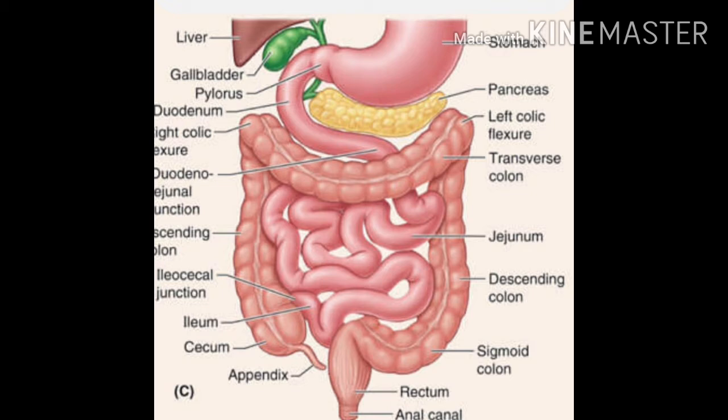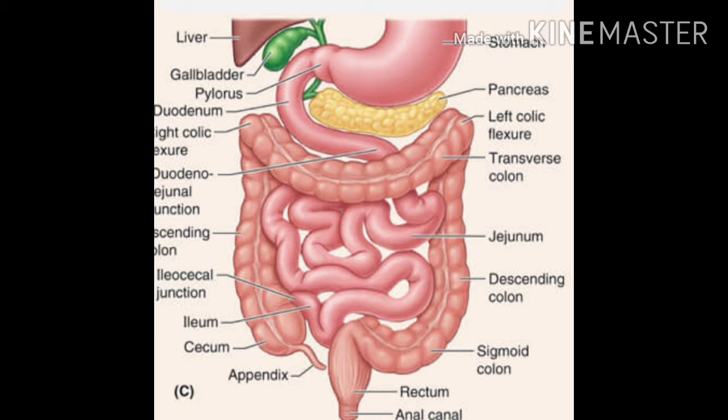Now, the food material passes from the stomach to the small intestine. Here, a ring-like muscle called the pyloric sphincter relaxes to open the passage into the small intestine. This pyloric sphincter allows only a small quantity of food to enter from the stomach to the small intestine. The small intestine is the longest part of the alimentary canal.